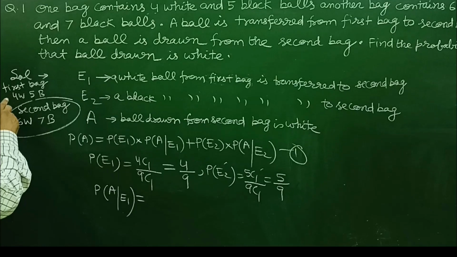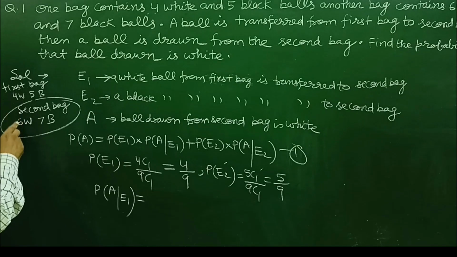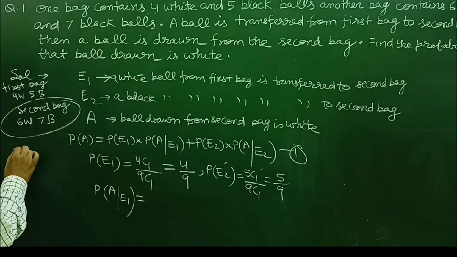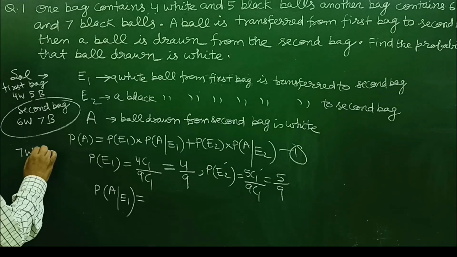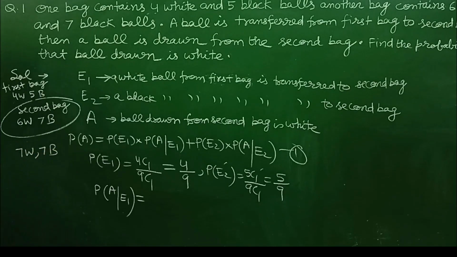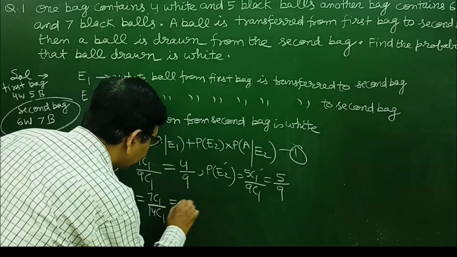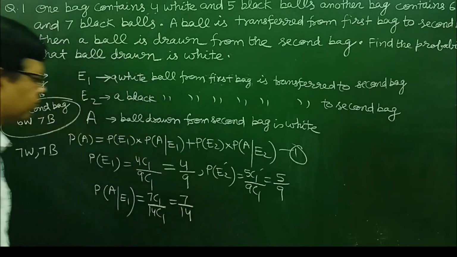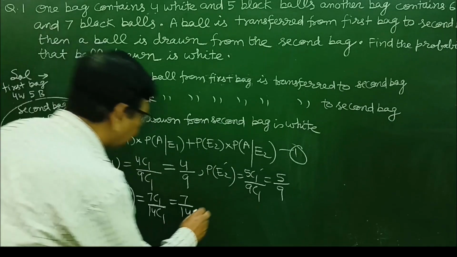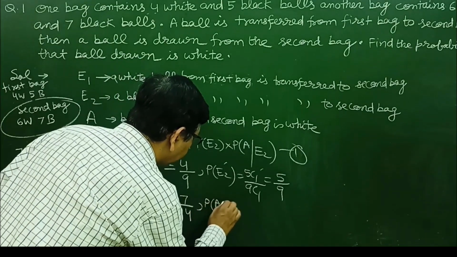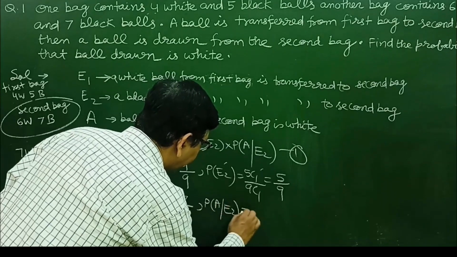So now if one white ball is transferred from first bag to second bag, then there will be 7 white balls and 7 black balls in the second bag. Now out of these 7 white we need to select a white ball, that is 7C1 upon 14C1, which is equal to 7 upon 14. Now probability of drawing a white ball when a black ball is transferred.